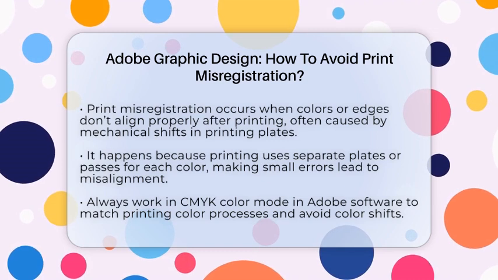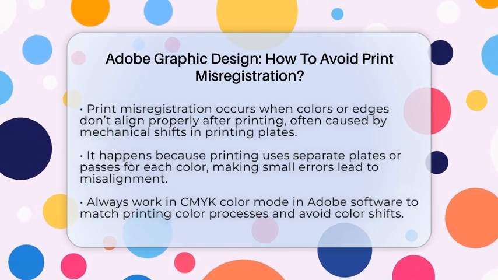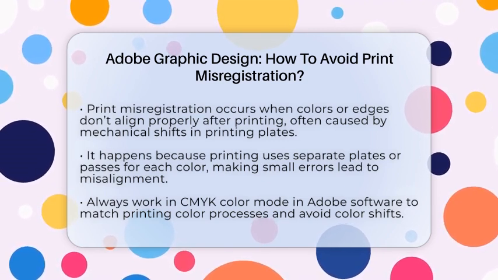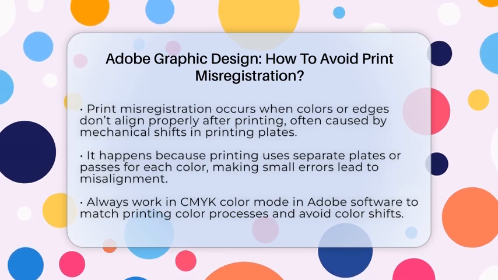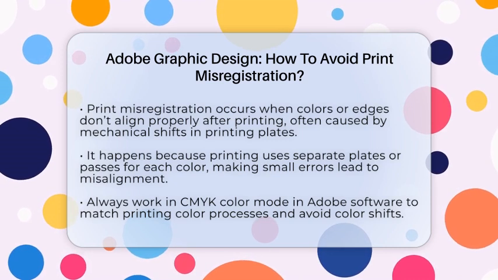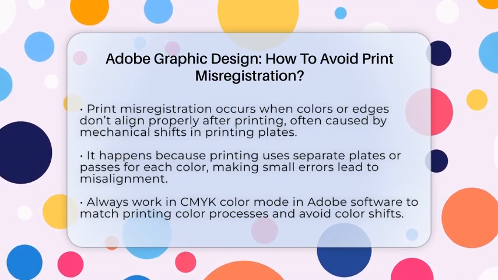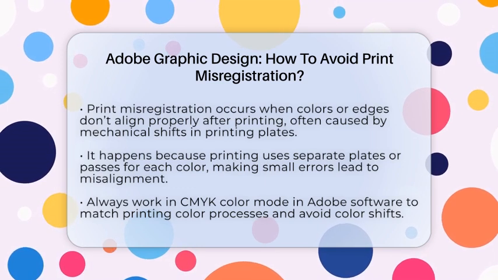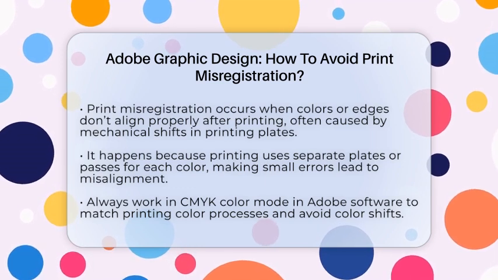First, understand that print misregistration happens because printing uses separate plates or passes for each color. Small mechanical errors or setup mistakes can cause these plates to shift slightly. When this happens, colors don't line up perfectly, creating gaps or overlaps. Knowing this helps you plan your file setup better.